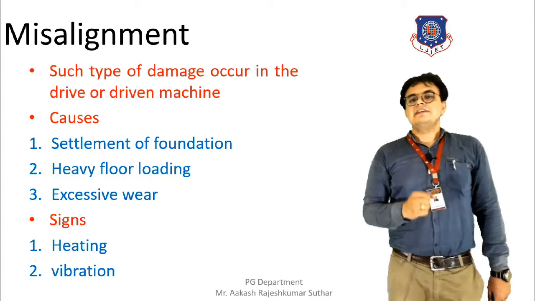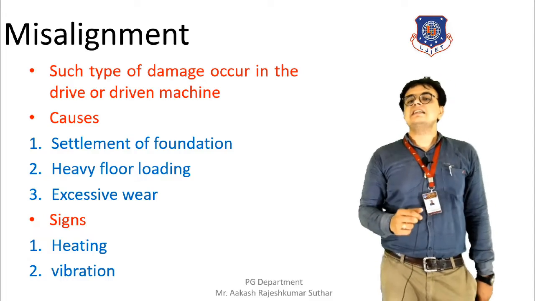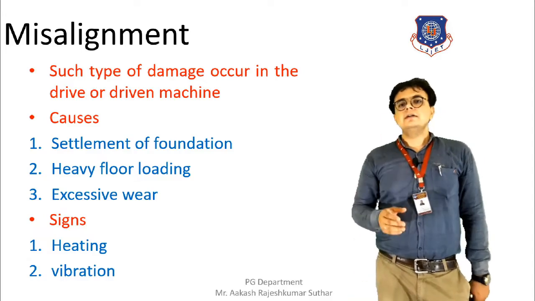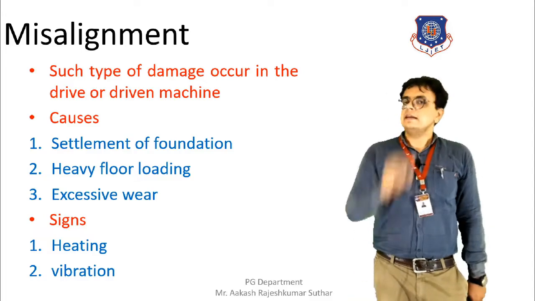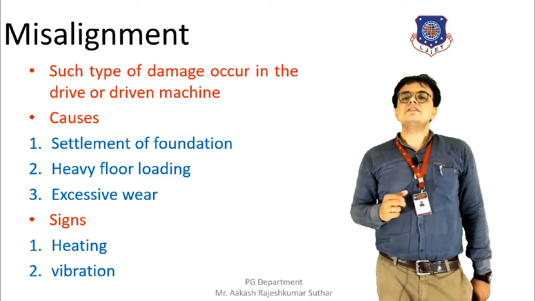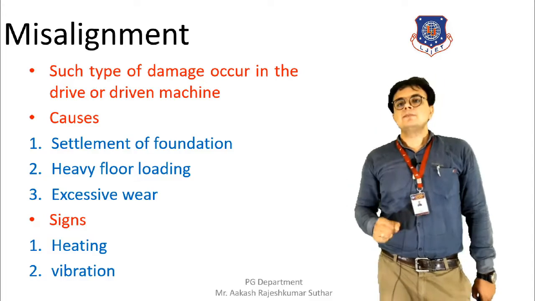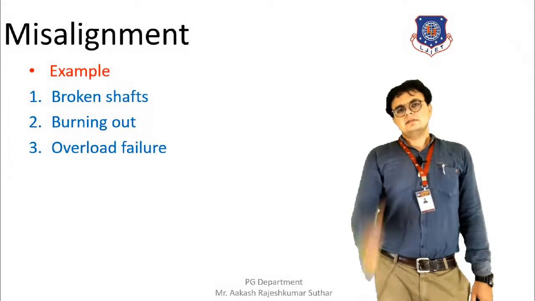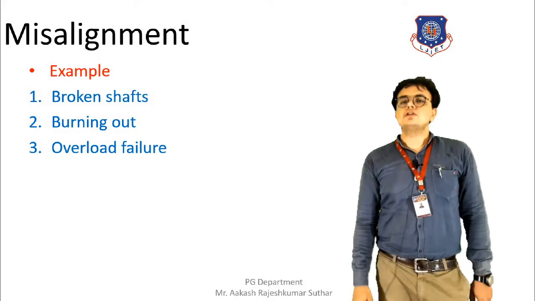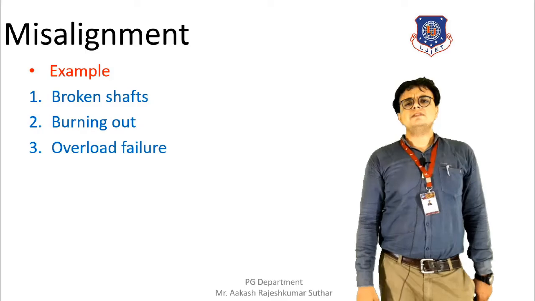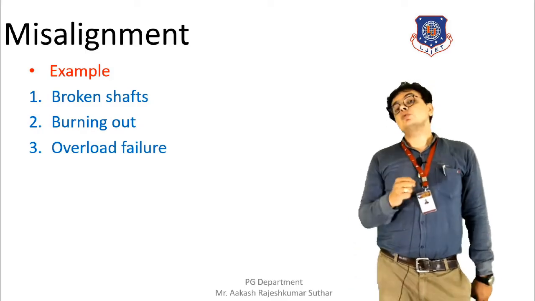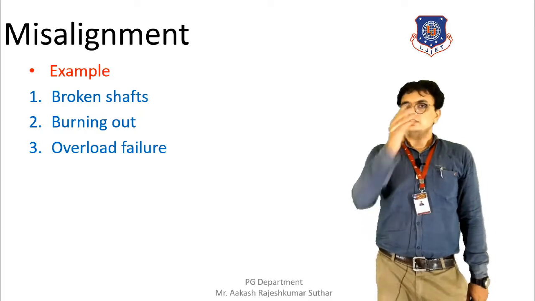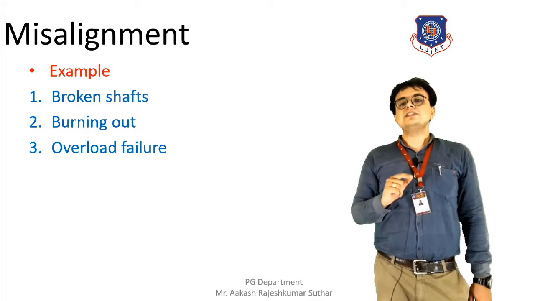And from that, we can identify that some misalignment has taken place and it is required to be rectified at an early stage only. So, proper positioning of the parts should be done, and as a result of this, the misalignment can be rectified. Such a machine can be repaired. Ultimately, the efficiency will be maintained, and the working condition will also be proper. Some examples of the misalignment taking place are in broken shafts, burning out, and overload failure. So in that condition, the misalignment is taking place.